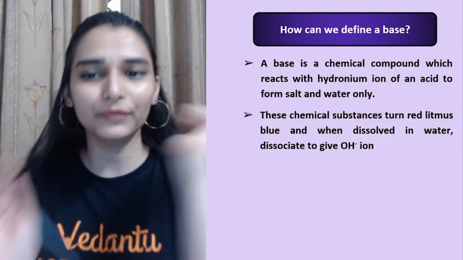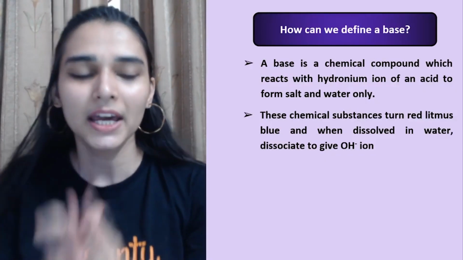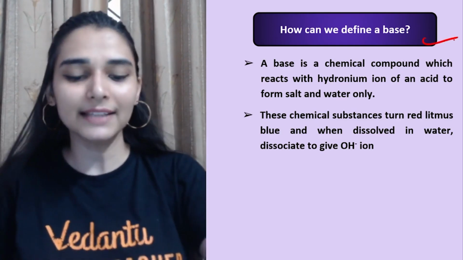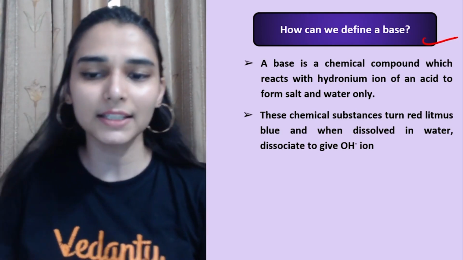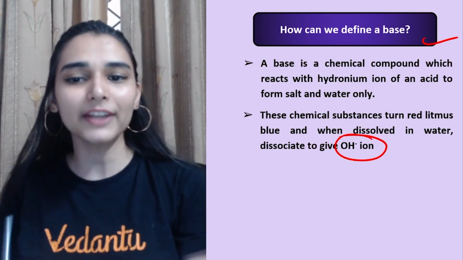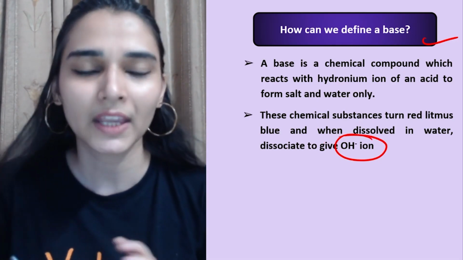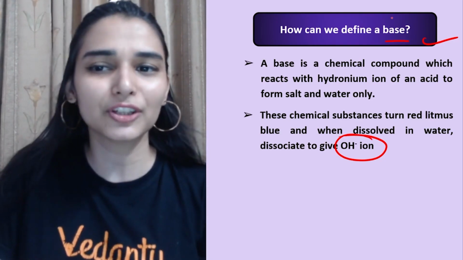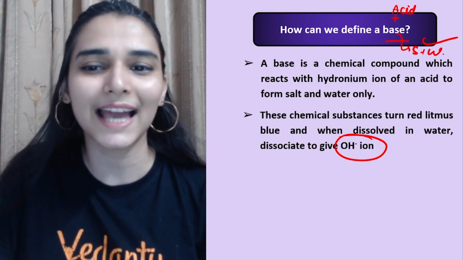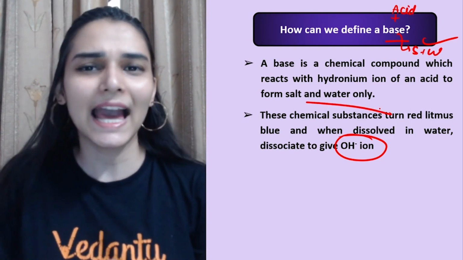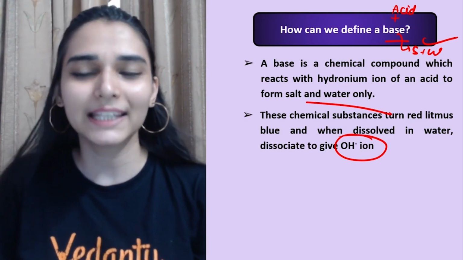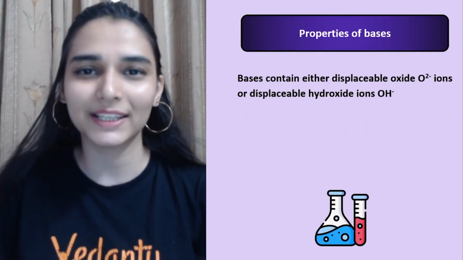Because it is one shot, we are paying more attention to this part, revising the chapter, right? How can we define a base? Now we are done with acids, so base के लिए, Arrhenius का definition was simple था. These are the substances which will give us OH ions in water, and those species which are going to react with acids to lead to the formation of salt and water. And what color do they change for the litmus paper? Red litmus paper turns blue in bases, right?